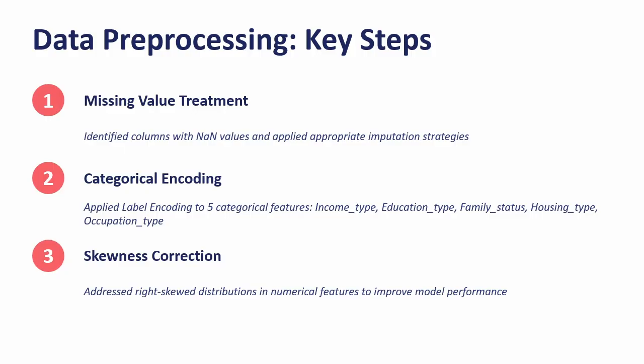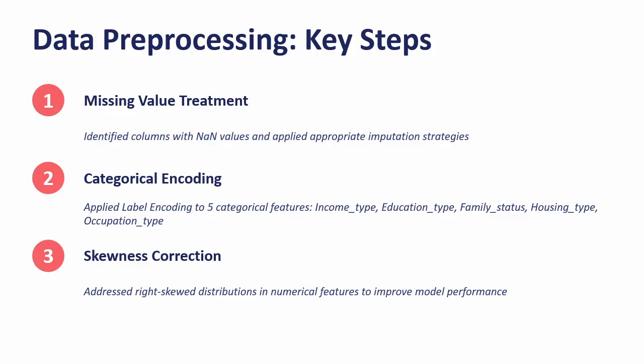This is a critical step. We use label encoding to transform those five categorical features. Label encoding works by converting text categories into numerical values. For example, it might convert high, medium, low into 0, 1, 2. This conversion is necessary because machine learning models can only work with numerical data.